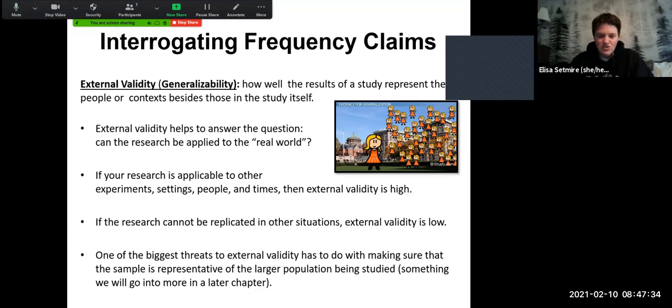Now, one of the biggest threats to external validity has to do with making sure that the sample of people that we get for our claim or our experiment is really representative of the larger population being studied. We'll go into this quite a bit more when we get into sampling topics in a little bit in another chapter. But external validity is how well we can generalize or kind of stretch that research, and if it applies to other people, other situations, other settings, and so on.